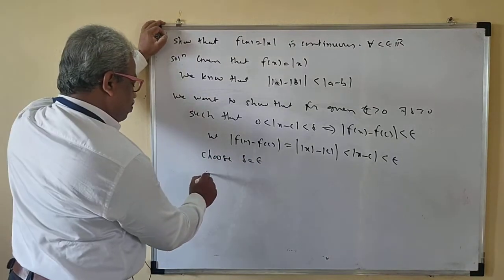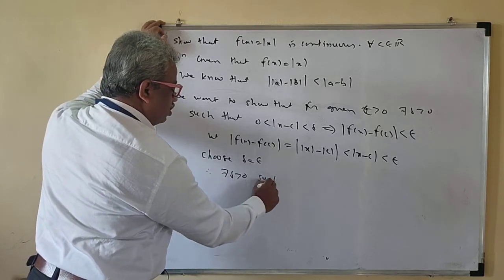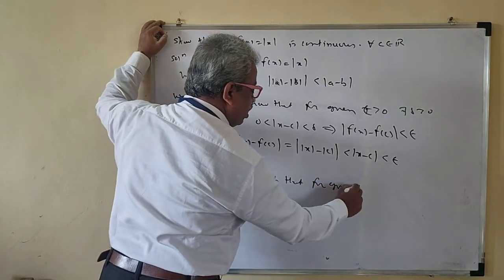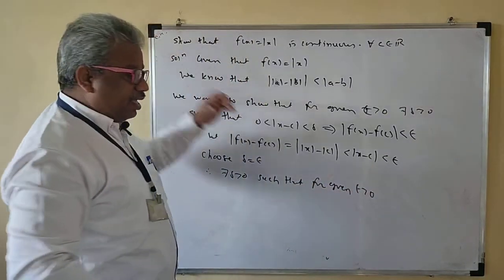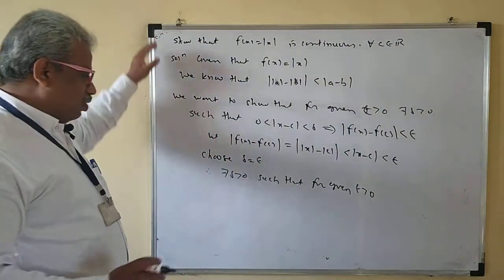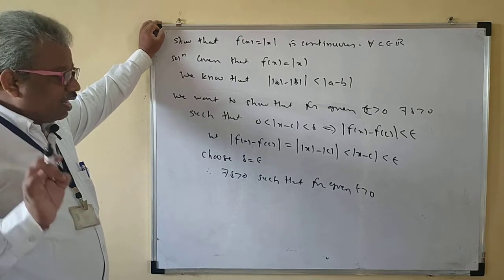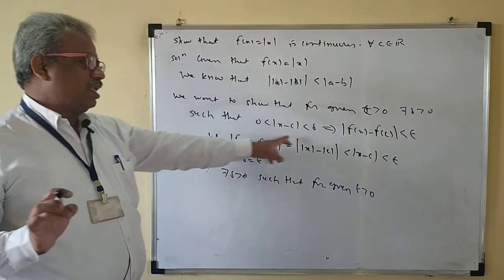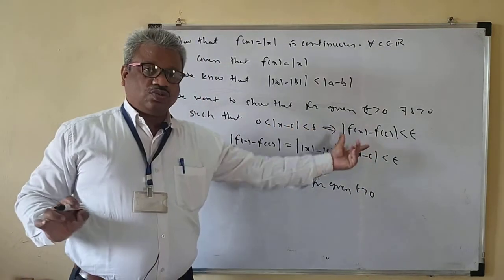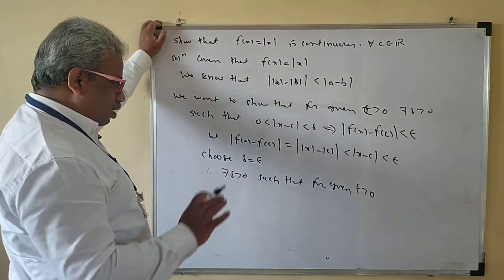Therefore there exists delta greater than 0 such that, for given epsilon greater than 0, directly we get x minus c less than epsilon. So you may take delta as epsilon. That means there exists delta greater than 0 such that we get x minus c less than some number that we want. So that we have proved.